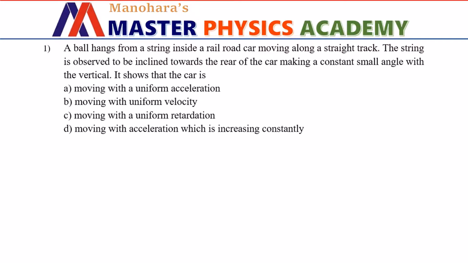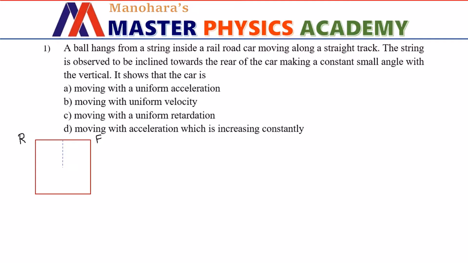A ball hangs from a string inside a railroad car moving along a straight track. The string is observed to be inclined towards the rear of the car, making a constant small angle with the vertical. It shows that the car is. Let us suppose this as the rail car. Let this be the front end of the rail car and let this be the rear end.